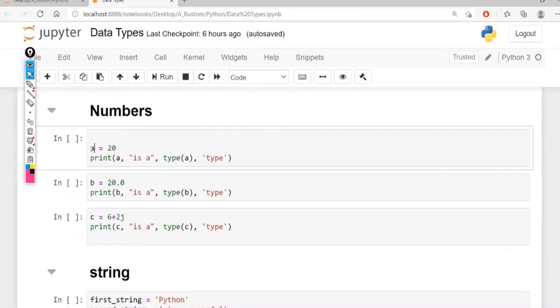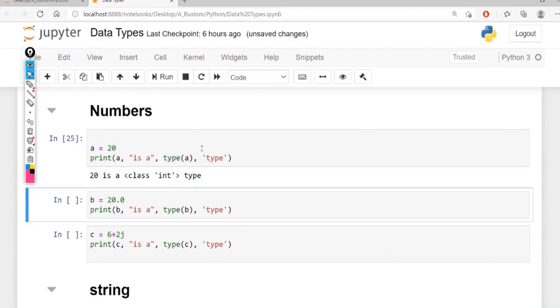So here a is a variable and 20 is the data. I'm assigning 20 to a, and if I print the type of a, let's understand what this type is. This is basically an integer. We can call data an integer only when it is an absolute number, without any decimals. That is basically an integer type.